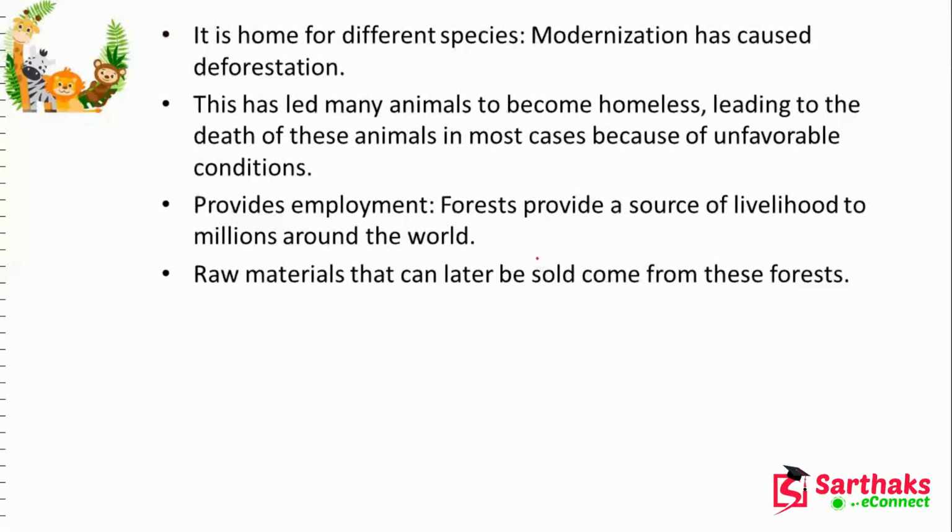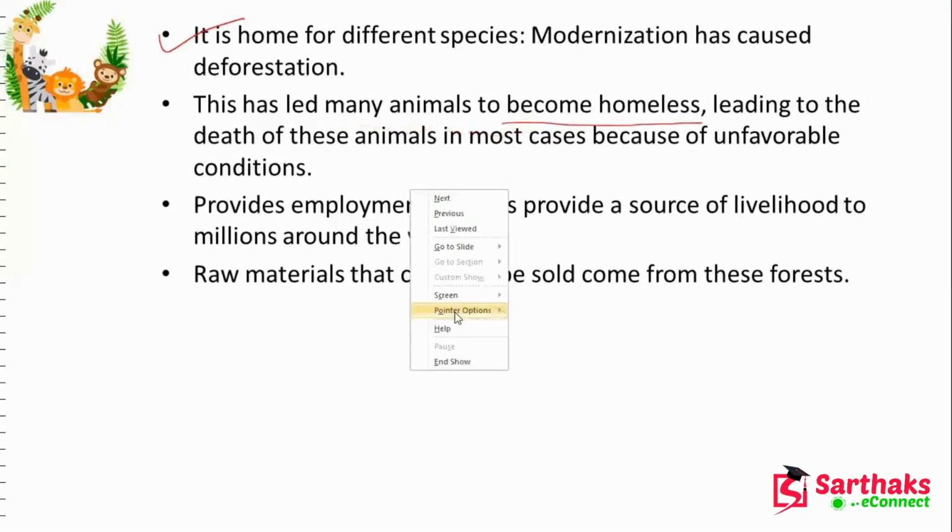The forest is also the home for different species. Modernization has caused deforestation, but we should not do that. If deforestation happens, many animals will be homeless.